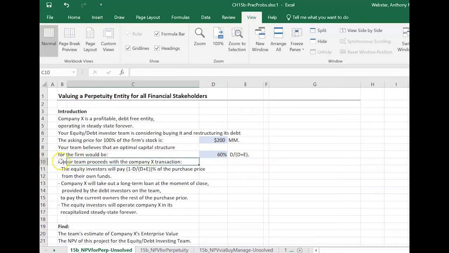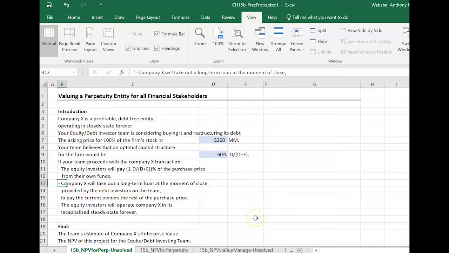So if we proceed with the transaction, what's going to happen is that equity investors are going to pay, this works out to 40% of the 200 million purchase price, and that's going to come from their own funds. So if it was a hedge fund, it would be from their own funds, private equity firm from their own internal funds.